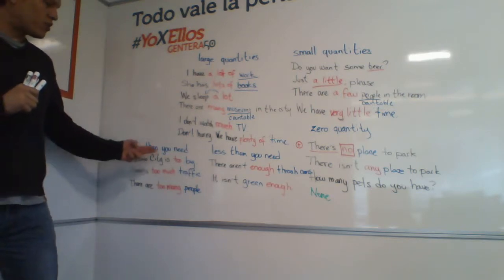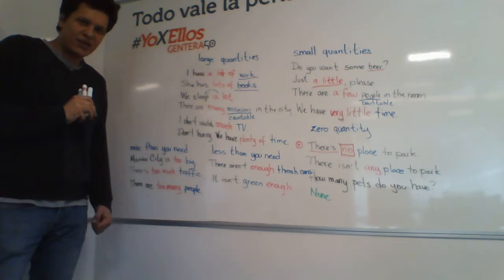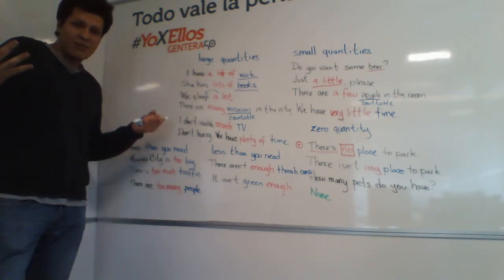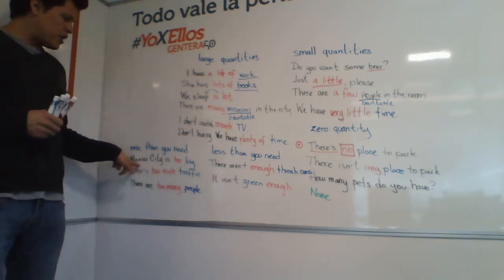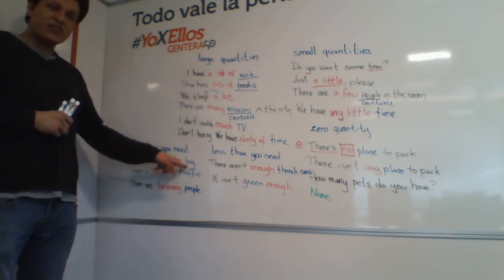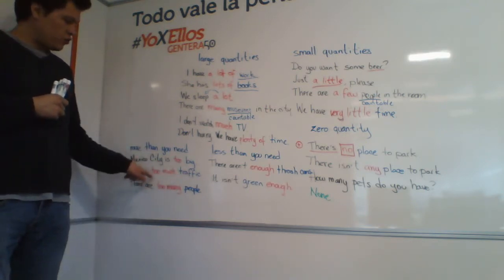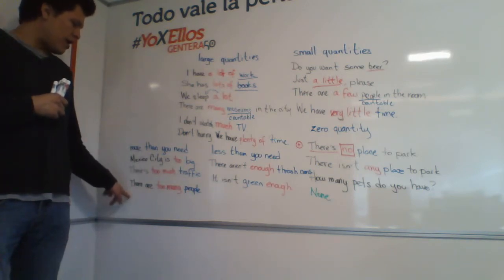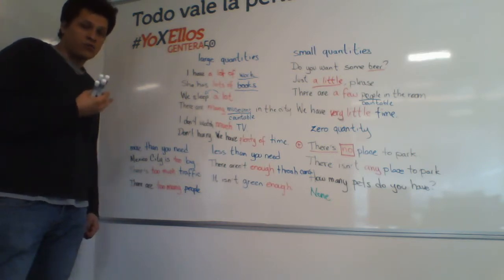Finally, we have more than you need and less than you need. Always remember that the word too has a negative connotation. In this case, it refers that we have a vast amount of something, maybe just too much. So in this case, Mexico City is too big. We can use too with an adjective. There is too much traffic. Too much is going to be used with uncountable nouns. And there are too many people, which would be used with countable.